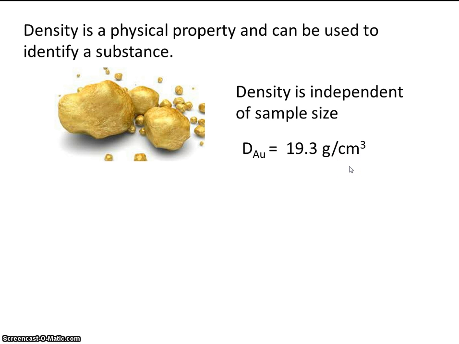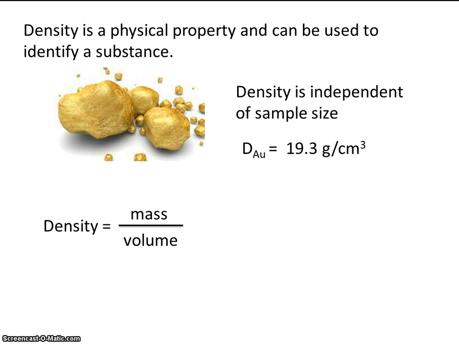So what does the formula look like for density? You probably already know this, or at least you can look at these units and you could probably project or guess what the formula would be. So it's got to be mass divided by volume, right? So that's what we see here. Density equals mass divided by volume.